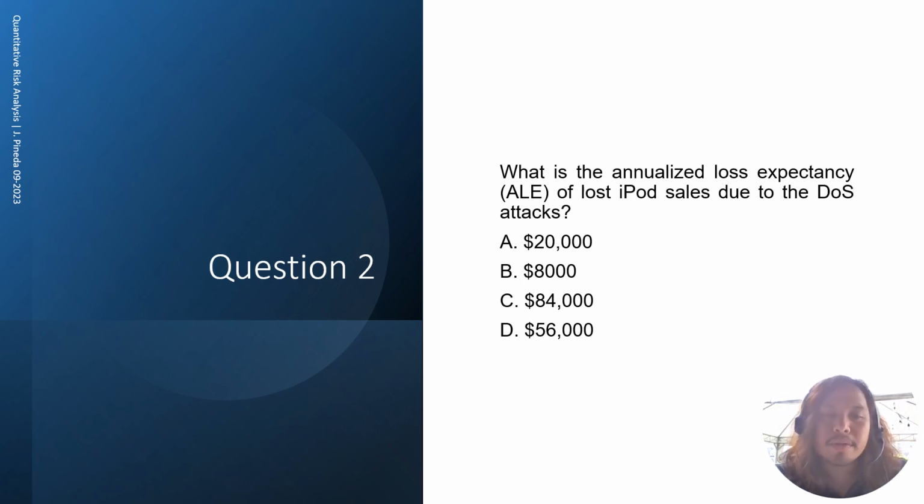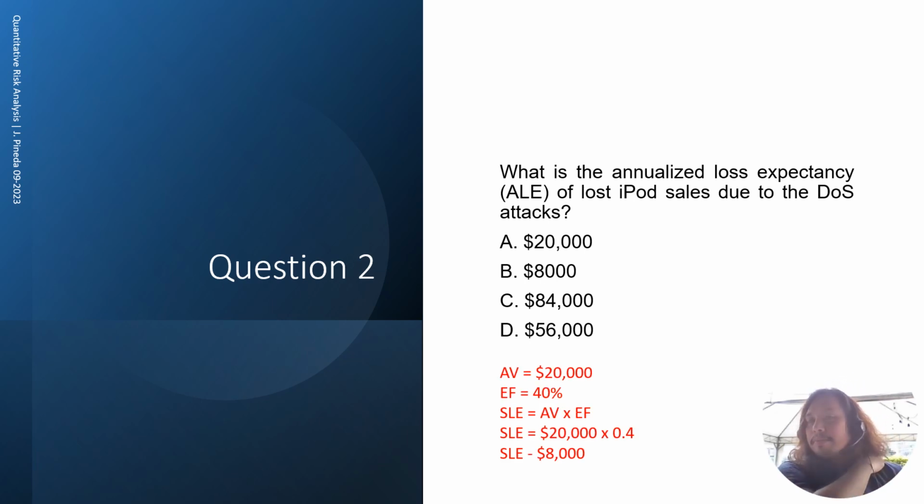All right. So, let's compute now. The first thing that we need to identify would be your asset value, and based on the given, the asset value is $20,000, right? And then we also know the exposure factor. It's given in the problem, which is 40%. So we can now compute for the SLE. The formula of SLE is AV times EF, or asset value times EF. So here the SLE is 20,000 times 0.4, which is 8,000.